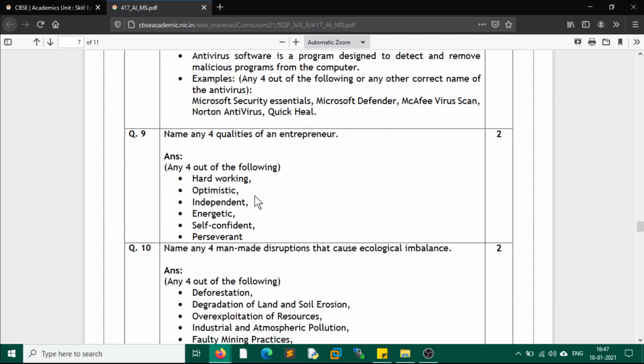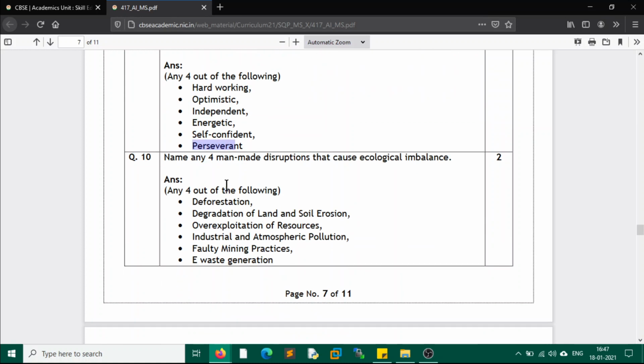Name any 4 qualities of an entrepreneur. Again, this question is from part A, that is your entrepreneurship skills. Any of these 4 qualities could be mentioned: hardworking, optimism, independent, energetic, self-confident, perseverant. Question number 10. Again, this is of 2 marks. Name any 4 man-made disruptions that cause ecological imbalances.